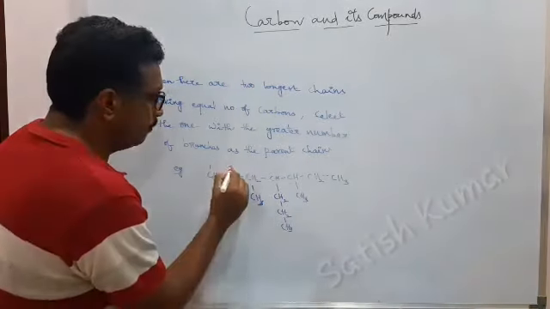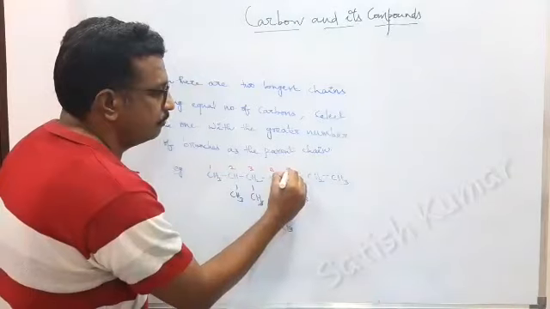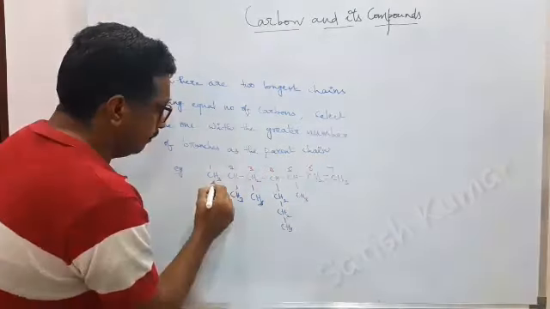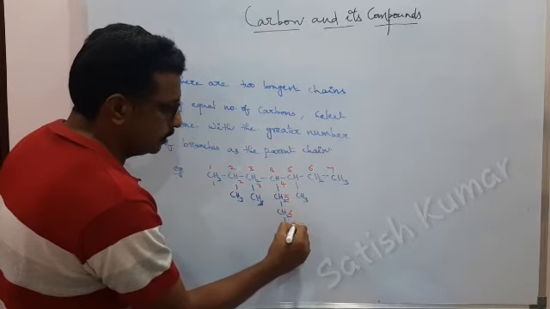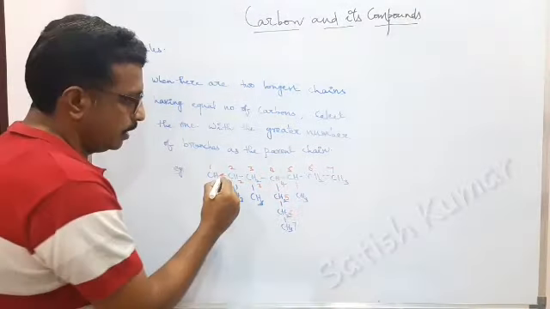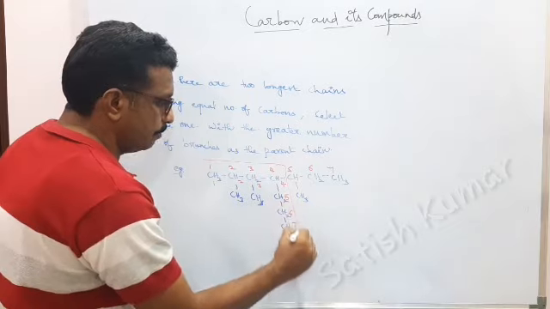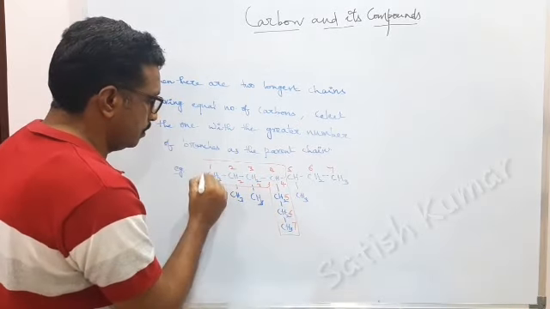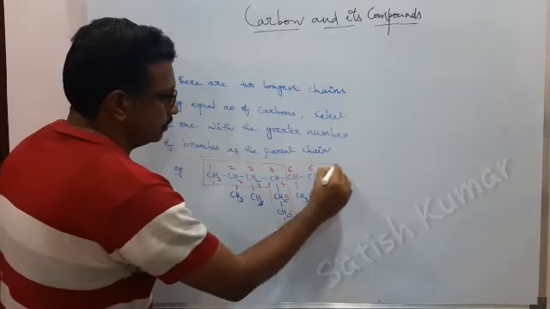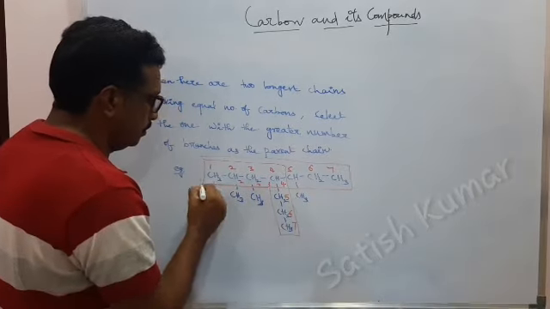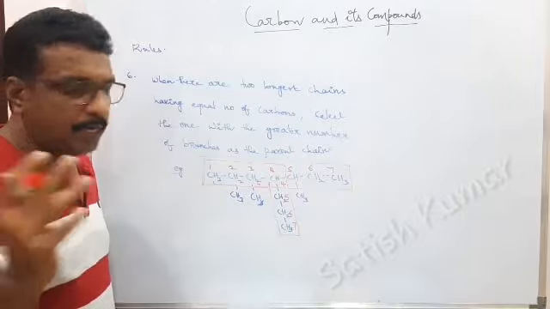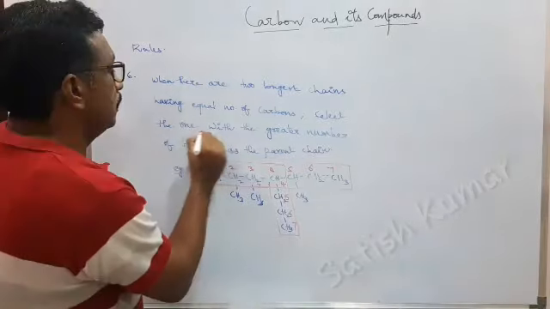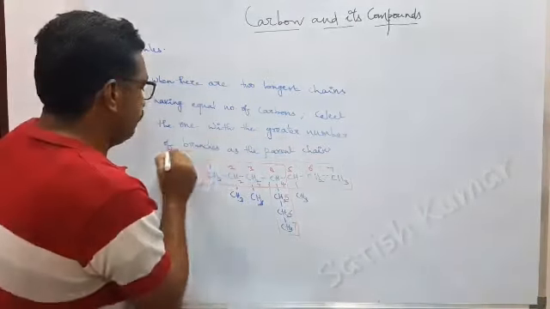If I number here 1, 2, 3, 4, 5, 6, 7, and here 1, 2, 3, 4, 5, 6, 7. Here it is 7 and here it is 7. We can give number like this, or we can give number like this. The condition is, in any way we can give numbering, but the one with the greater number of branches.